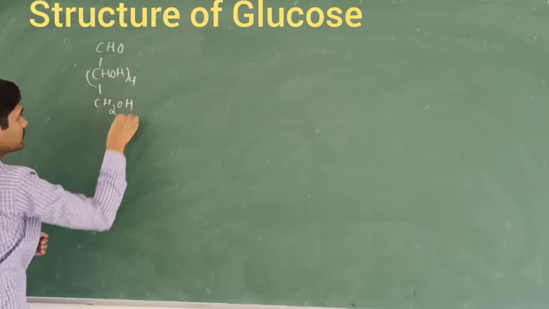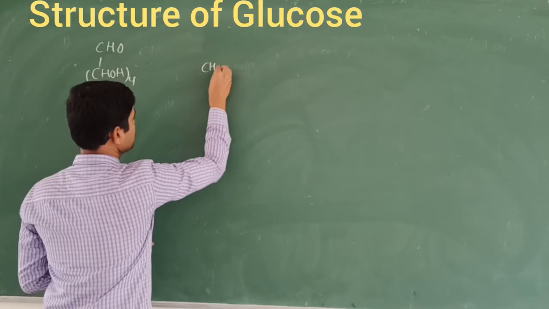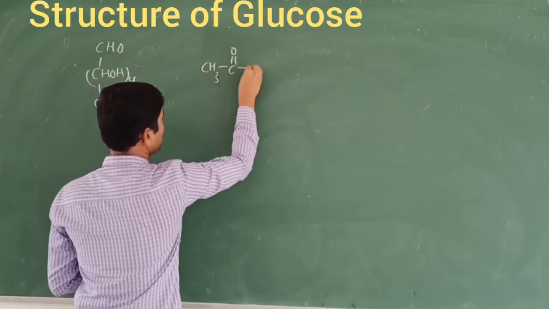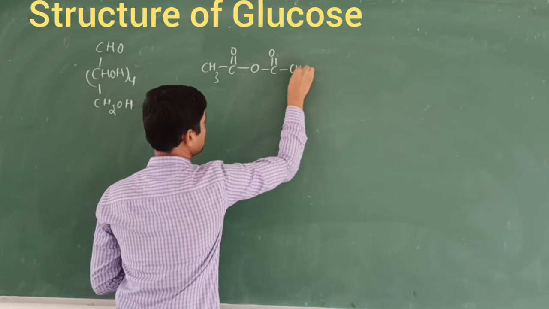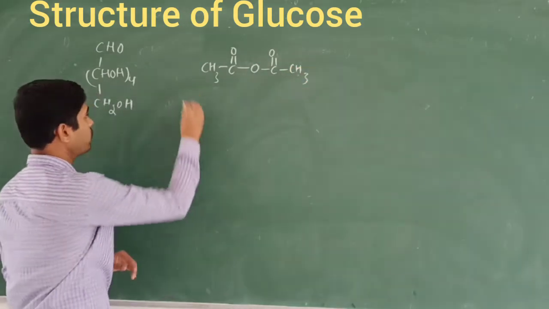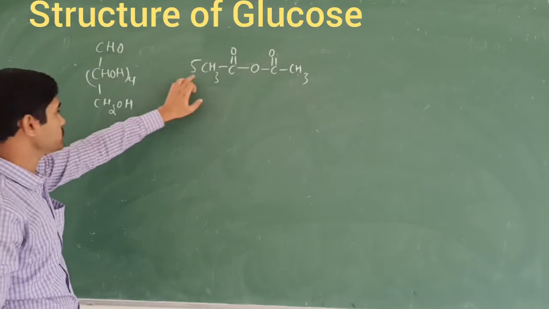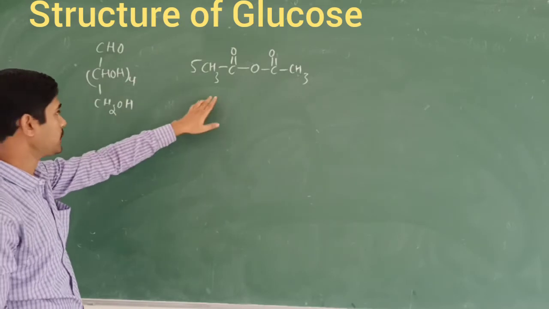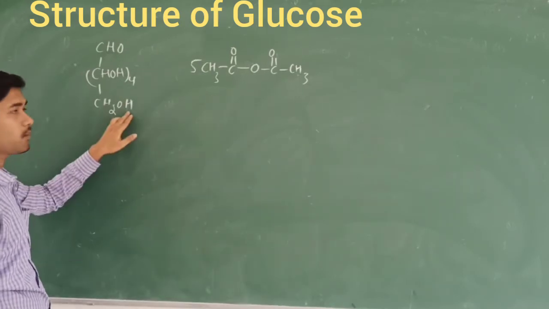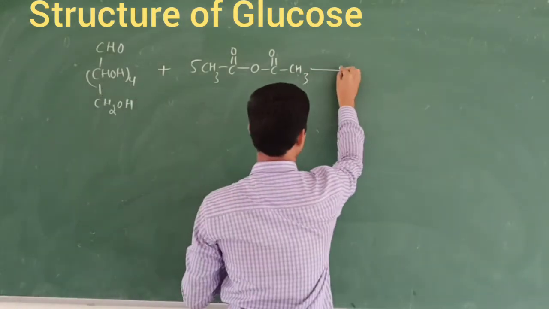Acetylation means we take acetic anhydride, CH3 C double bond O, with one oxygen linked to another CH3 C double bond O. How many times do I take it? 5 times. Why? Because 4 acetic anhydride react with the 4 CHOH units, and the remaining one reacts with the CH2OH. That's why we obtain glucose pentaacetate.